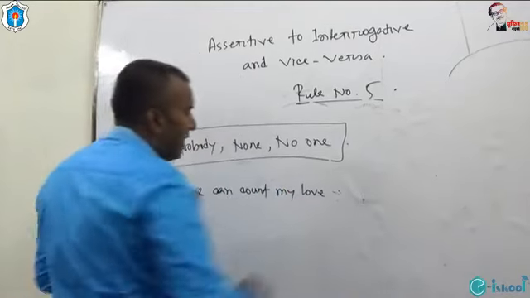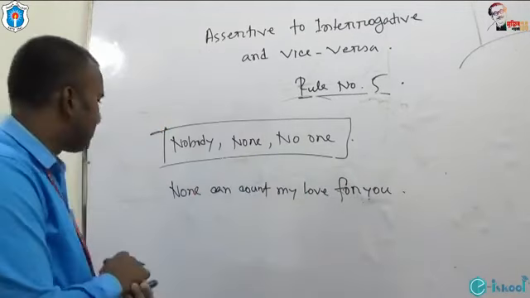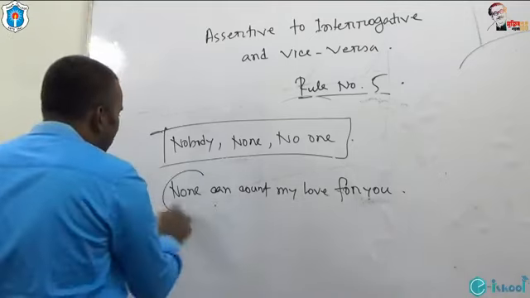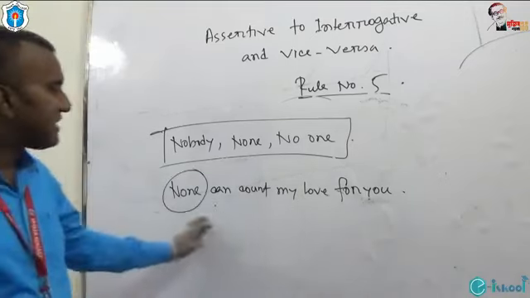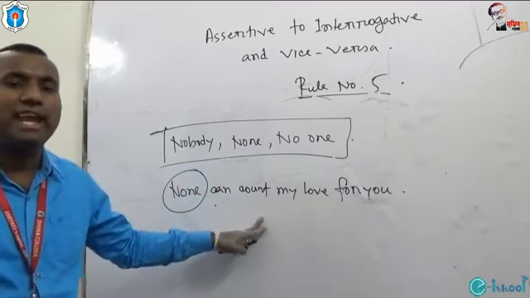None can count my love for you. Dear students, none can count my love for you. I have started with none. And this is an example of an assertive sentence. And this assertive sentence is in affirmative form.